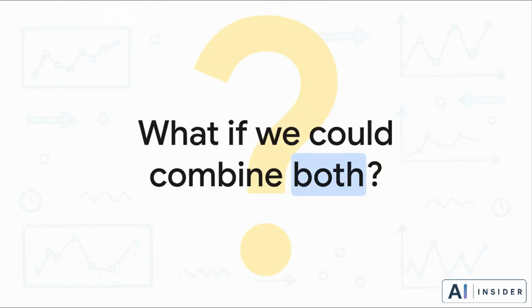This naturally leads us to probably the most exciting question in classical forecasting. What if we could combine both? Can we actually merge these two philosophies? Can we build a system that understands both the deep underlying momentum of a trend and also possesses the agility to instantly correct itself when sudden, unpredictable shocks hit the system?